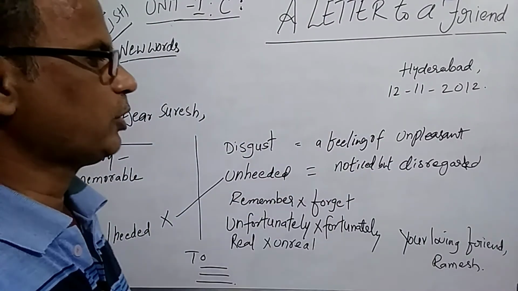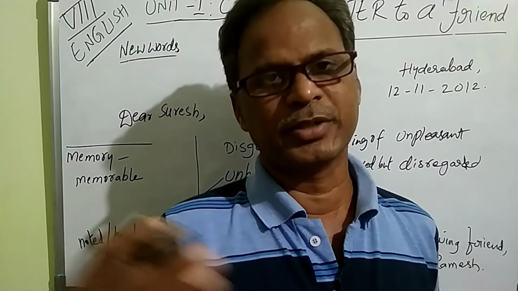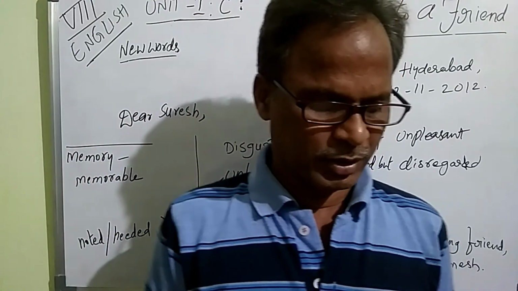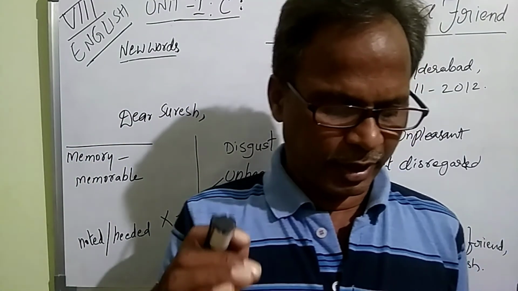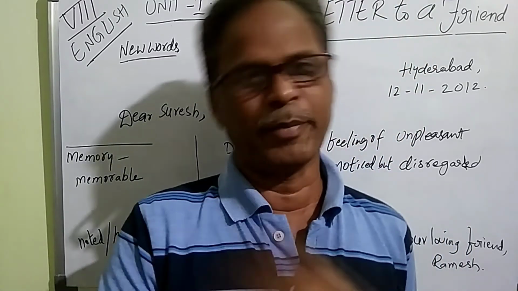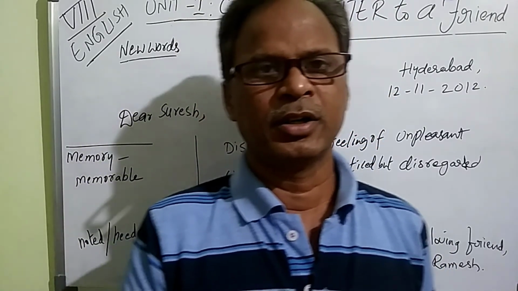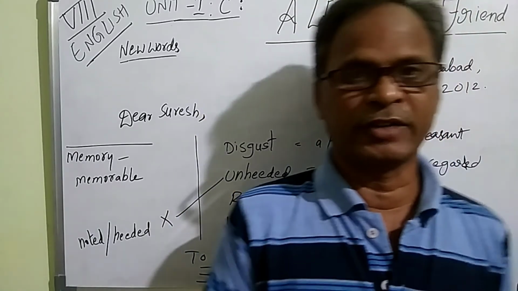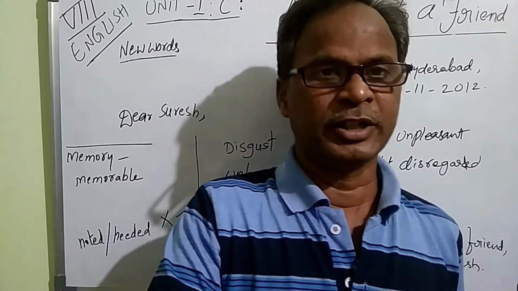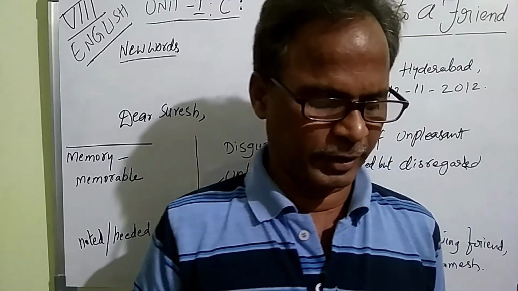Unheeded means I've given you notice, but it is disregarded. Though we know, we sometimes neglect in a reckless manner, that is a disregarded manner. So their life became just like a frog in the well. He compared this to his life here. That means they do not know what is going on out of their room, out of their house, out of their flat. So just like a well, they are living. Frogs live in the well. They think this is the only, biggest world. So their life is also like that only.